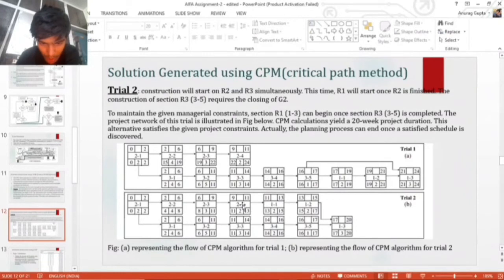Road 2 starts at 0, and road 3 also starts simultaneously, but as soon as road 2 finishes, we start road 1. It resulted in a complete project duration of 20 weeks, and it satisfied our criteria. So this solution is acceptable, and this algorithm will terminate here.